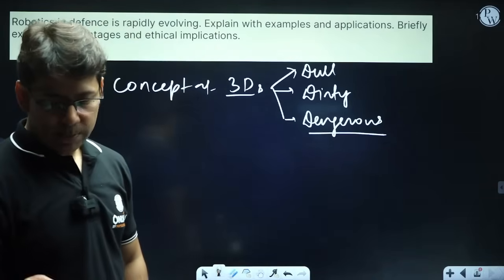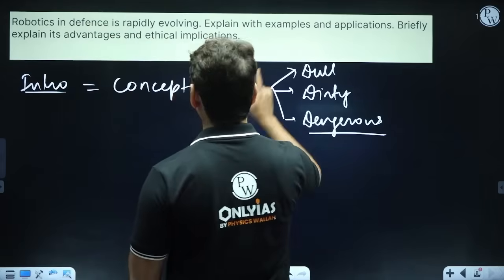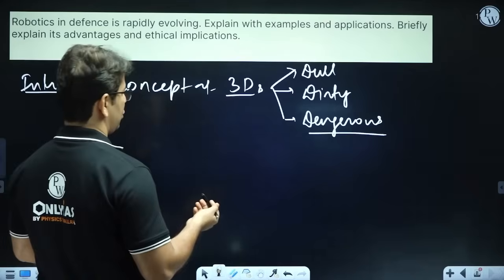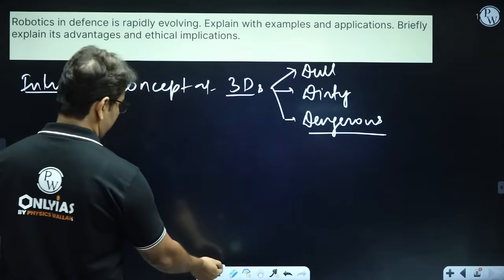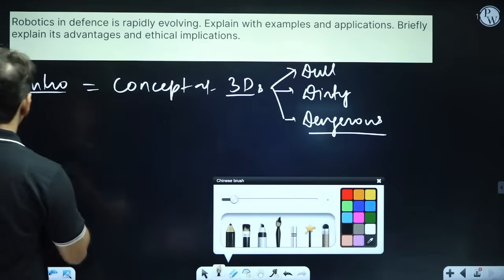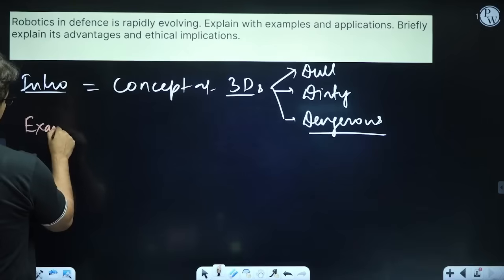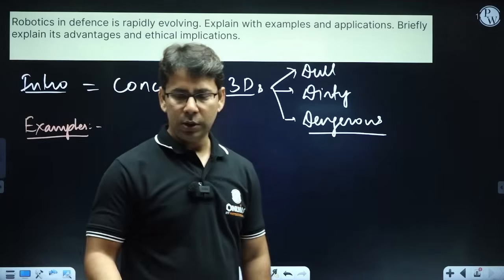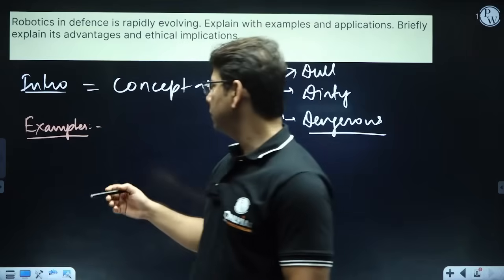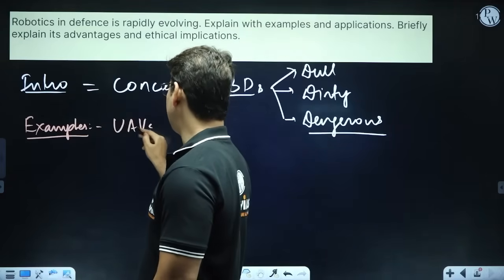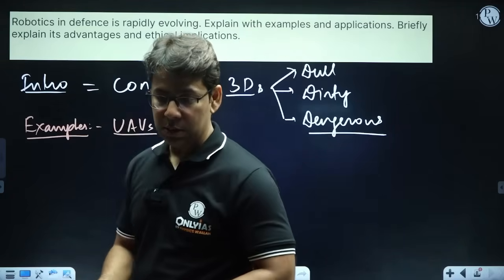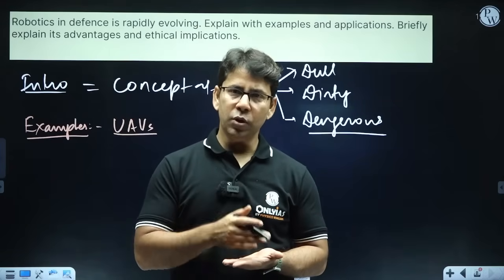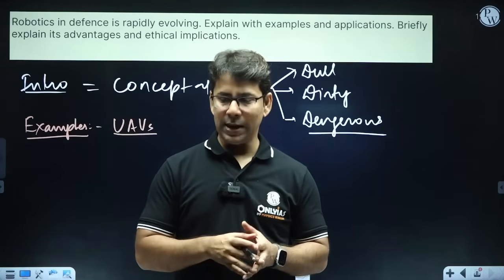Now, specific examples we have to give because they are asking for examples and applications. That will prove why it is rapidly evolving. So if we go with the examples, in your main body we can talk about UAVs, unmanned aerial vehicles. UAVs are drones, and these UAVs that we have developed can be used for surveillance because they have cameras attached.